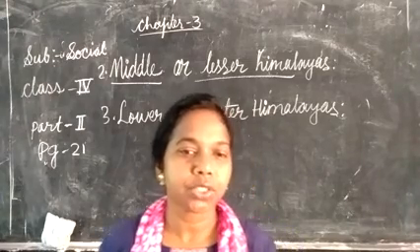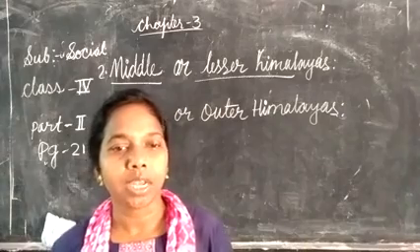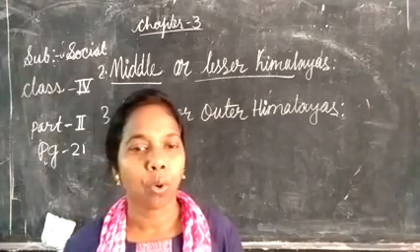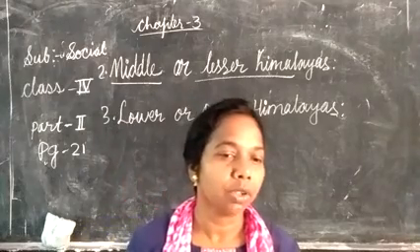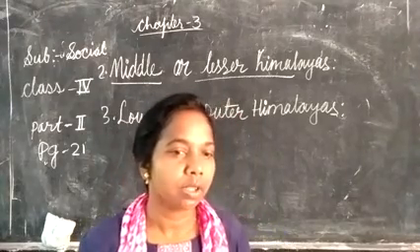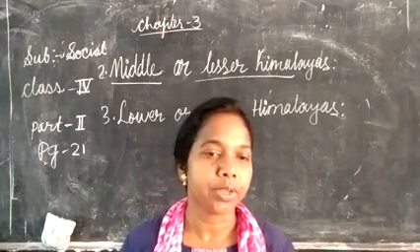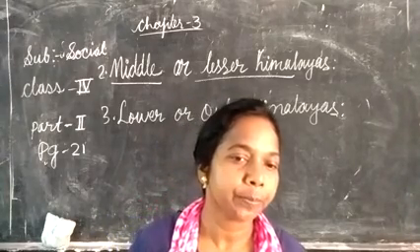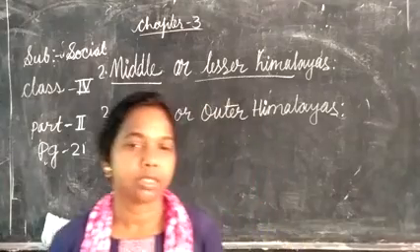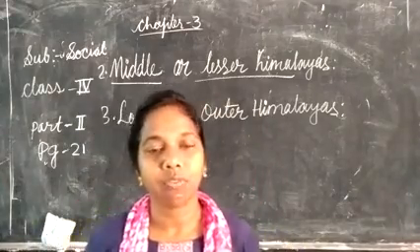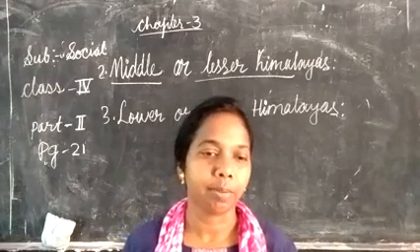Here the natural vegetation consists mainly of pine, oak, poplar, walnut, cypress, juniper and birch. So all these vegetations are found in the middle Himalayas.